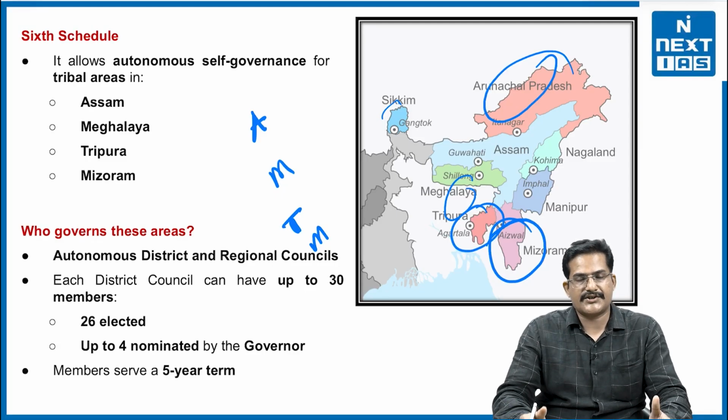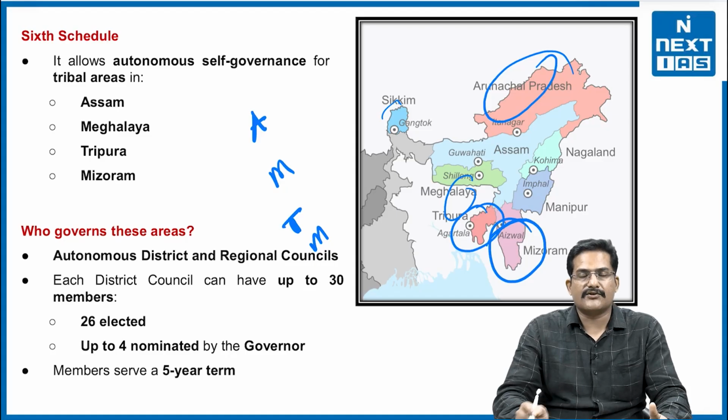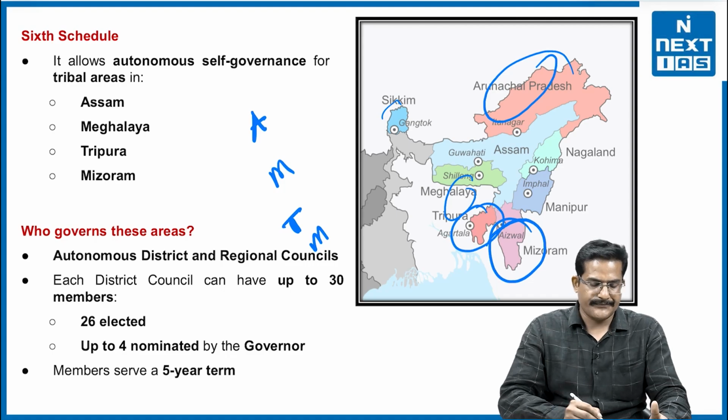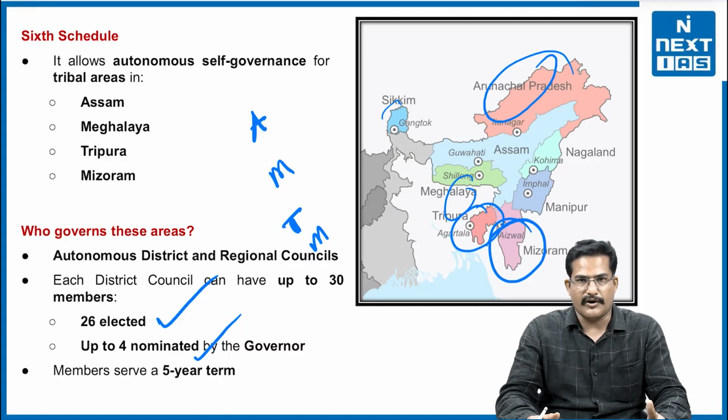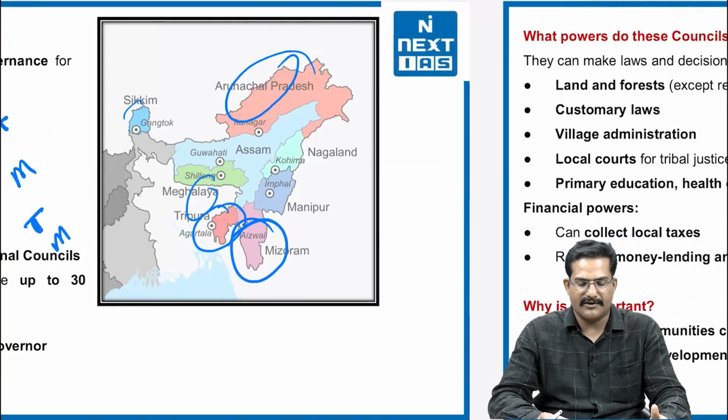So how are 6th Schedule areas different and who governs these areas? Basically it is the autonomous district and regional councils which govern these autonomous areas, and each district council can have members up to 30. The maximum members of these councils could be 30, in which 26 are elected and 4 are nominated. So it's a mixed body. It is the Governor who nominates the members, and the members serve for a 5-year term. Hope it is clear to you.